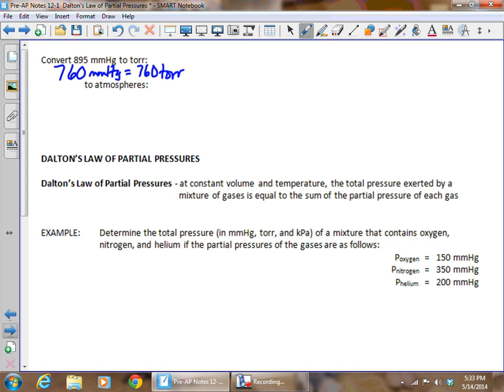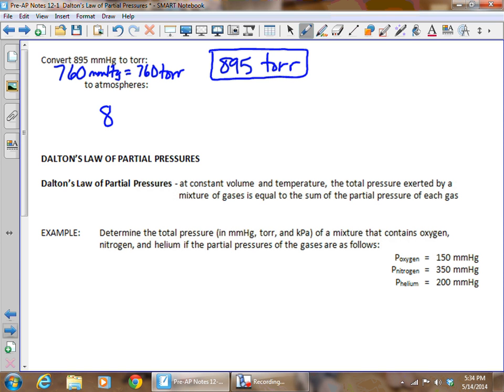I do not require you to show any kind of work if you're converting back and forth between millimeters of mercury and torr. You can simply say, in this case, for instance, that 895 millimeters of mercury is the same thing as 895 torr. If, however, we want to convert 895 millimeters of mercury to atmospheres, then we need to use the conversion factors.